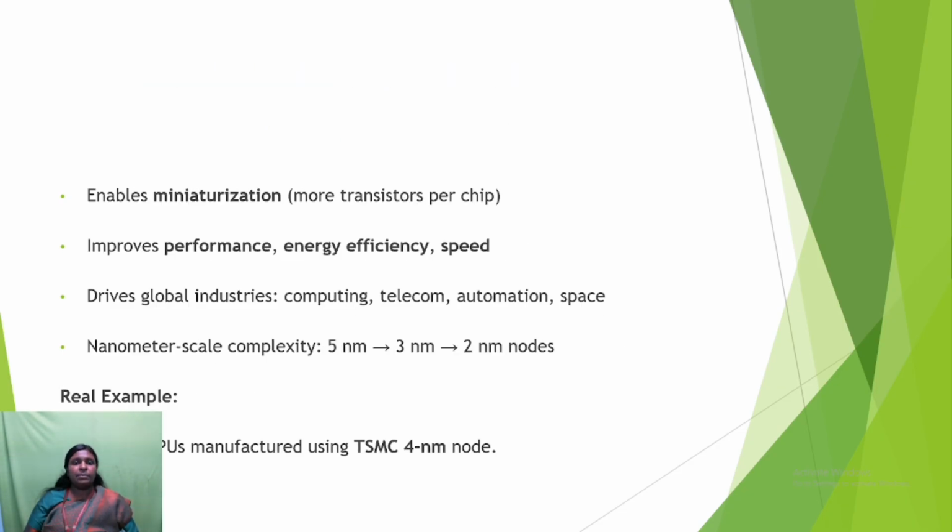It also enables miniaturization, that is, more transistors per chip, and it is used to improve performance, energy efficiency and speed. It drives global industries such as computing, telecom, automation and space. The nanometer-scale complexity is between 5 nanometer, 3 nanometer and 2 nanometer nodes. A real example is NVIDIA GPUs manufactured using the TSMC 4 nanometer node, or they are trying to move to the 2 nanometer node.